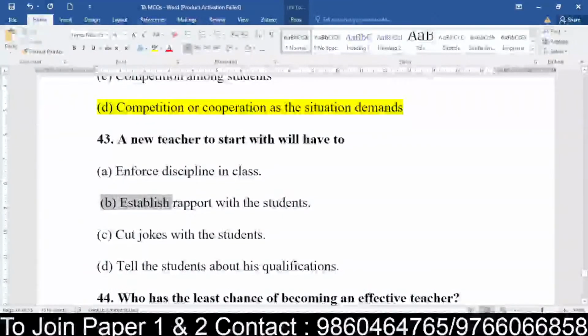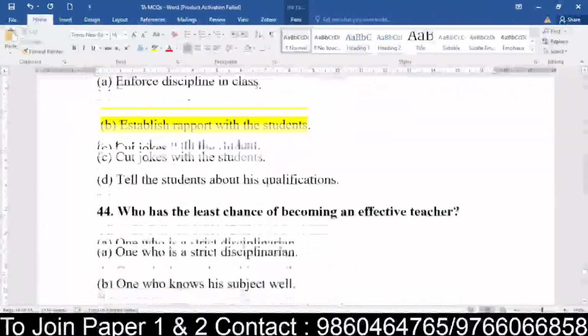It's not A. A good teacher will always start with a rapport building exercise. The moment a teacher tries to be very strict and disciplinary, students may not create a bonding. So a good teacher has to ensure that the teacher establishes rapport with the students. Very good, everyone. Most of you have answered this question very correctly. Really appreciated.